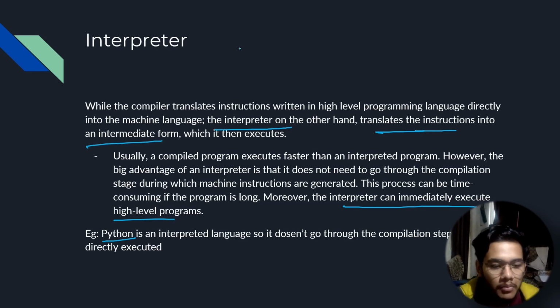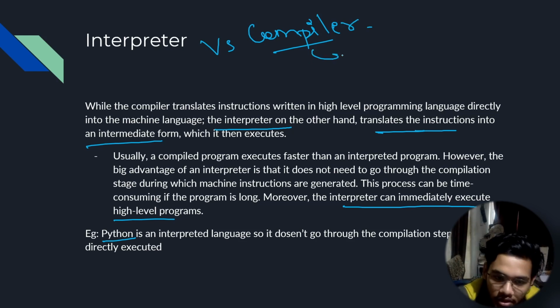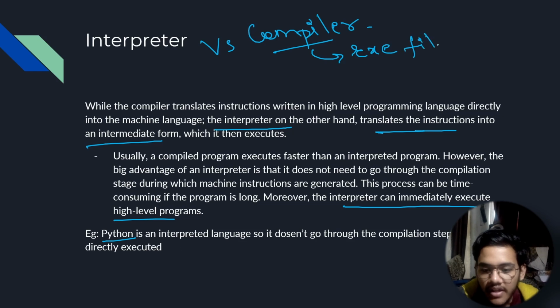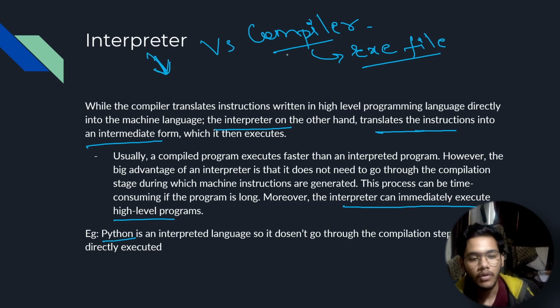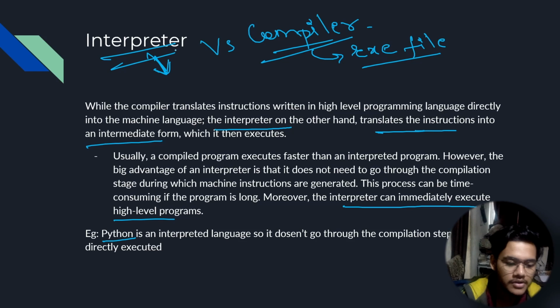So the trade-off in interpreter versus compiler is that although the compiler has more steps, the executable file that it generates is much faster than the interpreted language, right? Because the interpreter directly runs the program. So the running time of an interpreted language is much more than that of a compiled language. This is a kind of advanced concept, so we'll look at that later as well, but this is the basic idea.